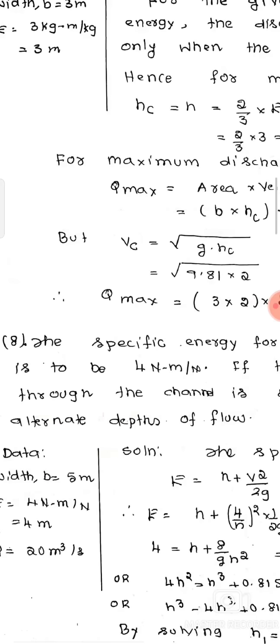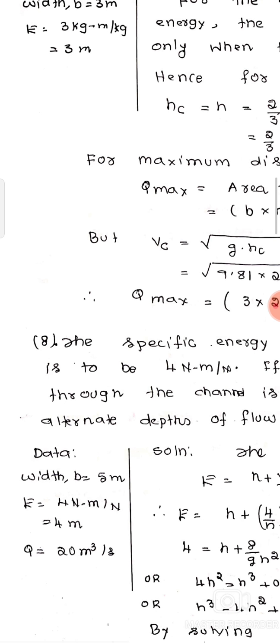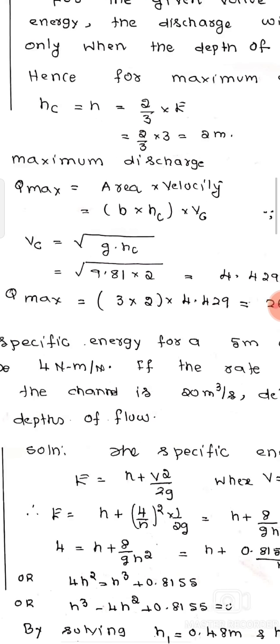So again Newton will get cancelled. Then the remaining specific energy is 4 meter. If the rate of flow of water through the channel is 20 meter cube per second, determine the alternative depths. So here they ask you to find the alternative depths of the flow. So we have to write the given data. B is equal to 5 meter, E is equal to 4 meter, and discharge is 20 meter cube per second. And we have the condition for specific energy.